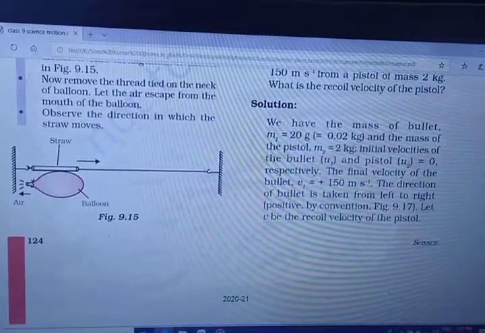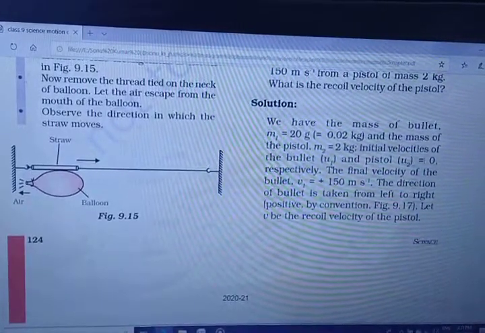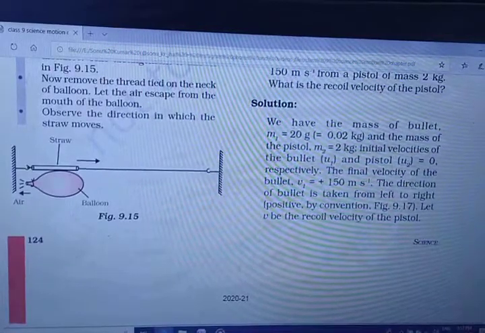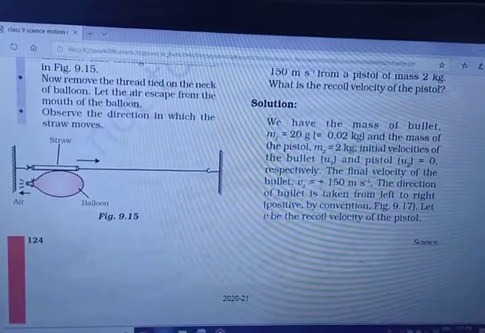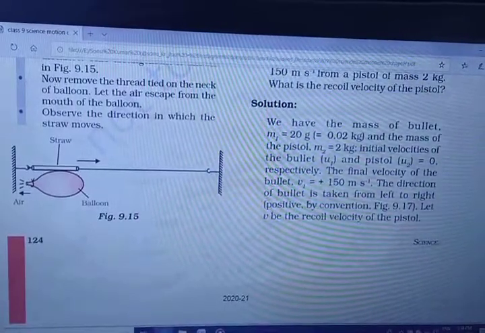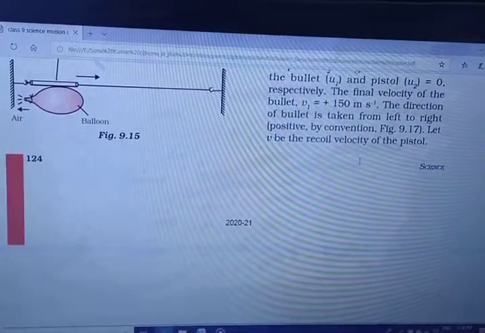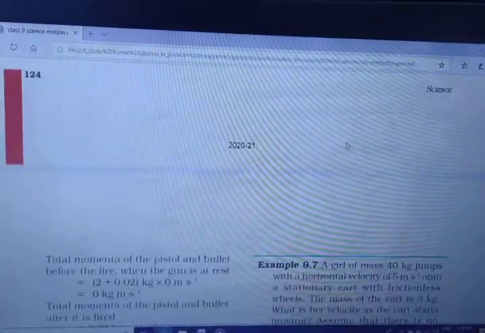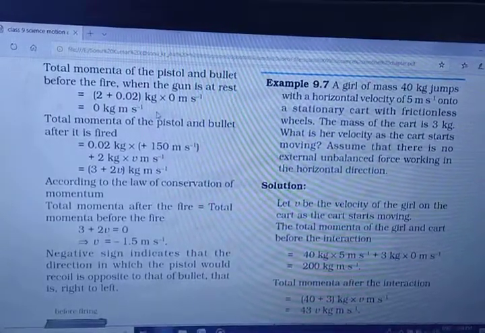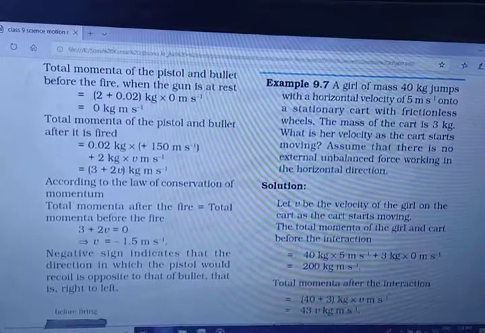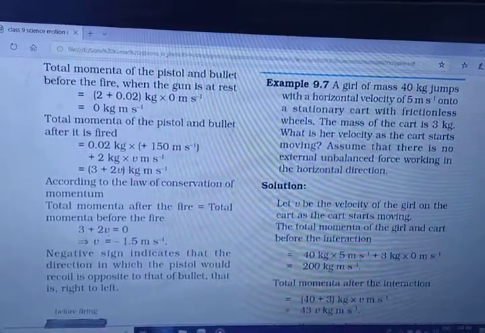The mass of the bullet M1 is 20 gram, 0.02 kilogram, the mass of the pistol M2 is 2 kilogram, the initial velocities of the bullet and the pistol U1 and U2 are equal to 0, the final velocity of the bullet V1 is 150 meter per second, and the direction of the bullet is taken from left to right, so positive by convention. Let v be the recoil velocity of the pistol. Now what will be the total momentum of the pistol and bullet before the fire, when the gun is at rest? (2 plus 0.02) into 0 meters per second, so it will be 0 kilogram meter per second.